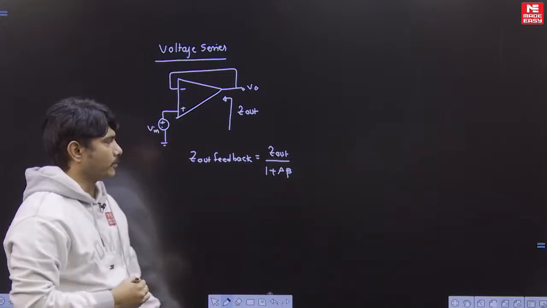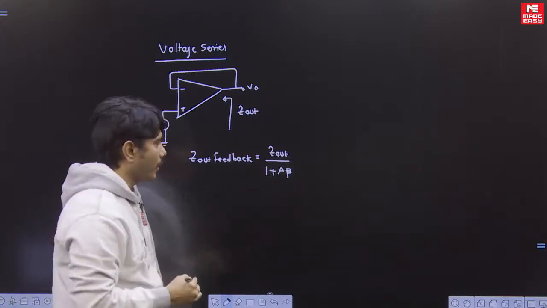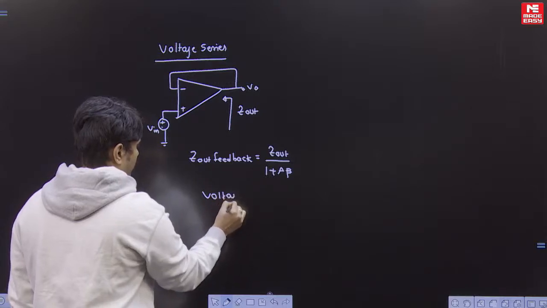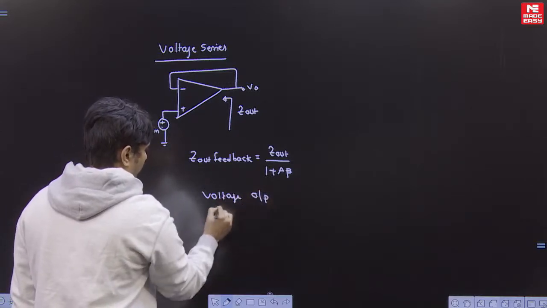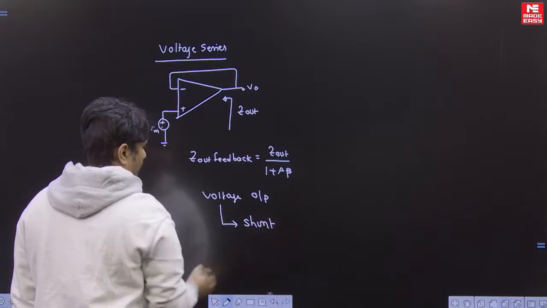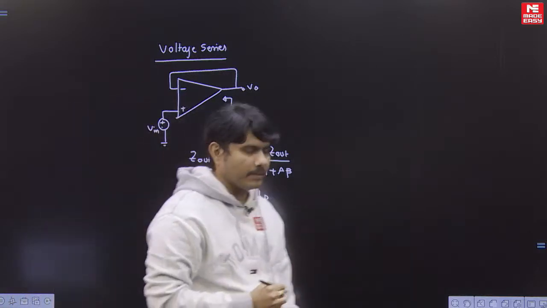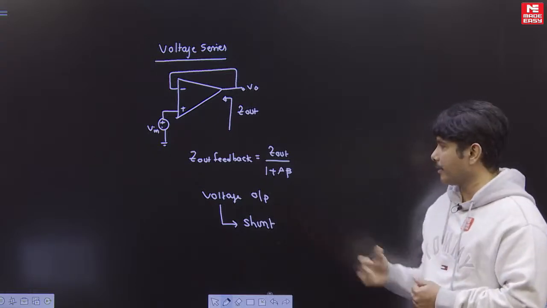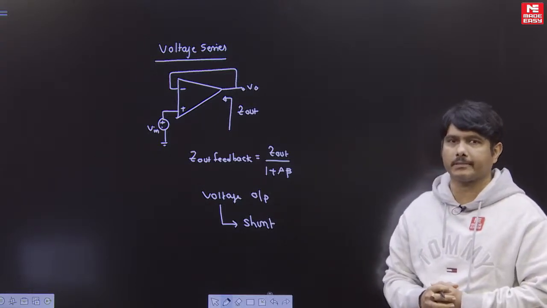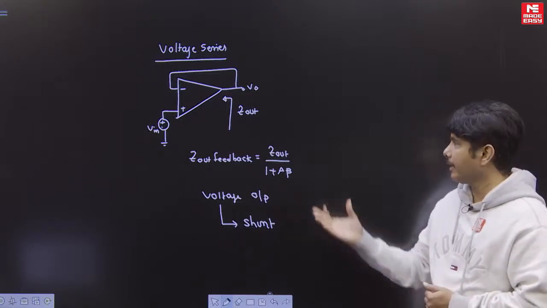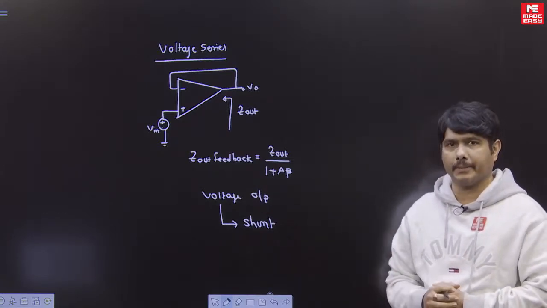You can write this because in the classroom I told you already, voltage at the output, voltage means the connection at the output will be shunt. Voltage means shunt connection at the output. For shunt systems, the output impedance will decrease in negative feedback, which is R0 by 1 plus A beta. If I take Z0, it is Z0 by 1 plus A beta.